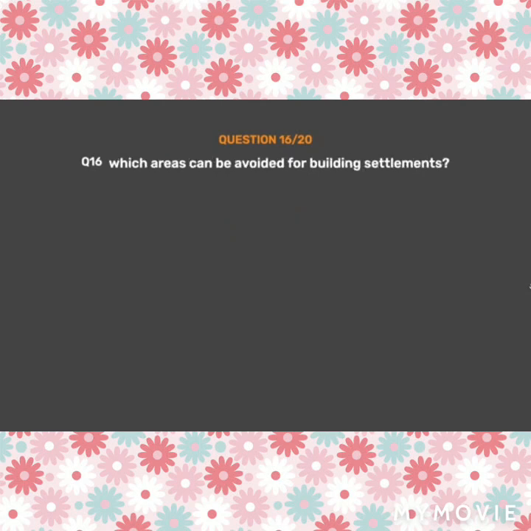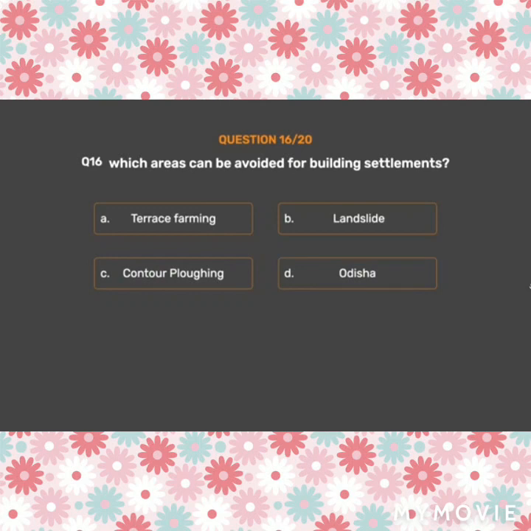Question number 16. Which areas can be avoided for building settlements? Option A. Terrace farming. Option B. Landslide. Option C. Contour plowing. Option D. Odisha.